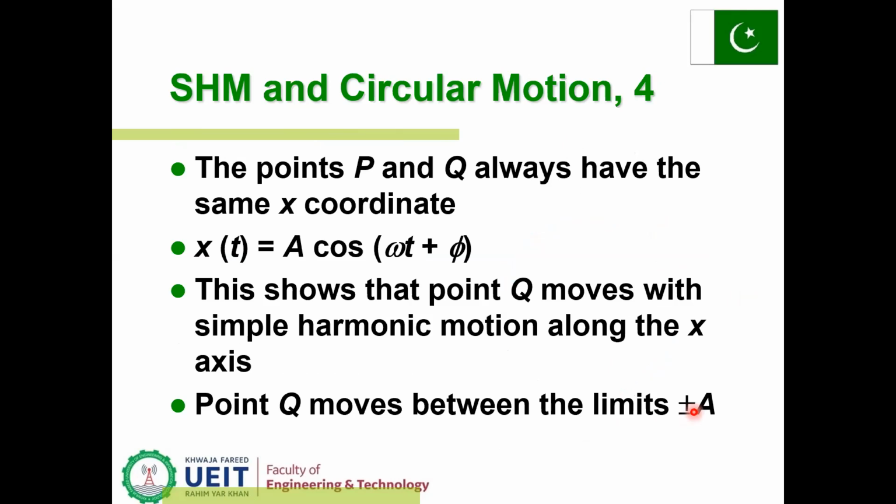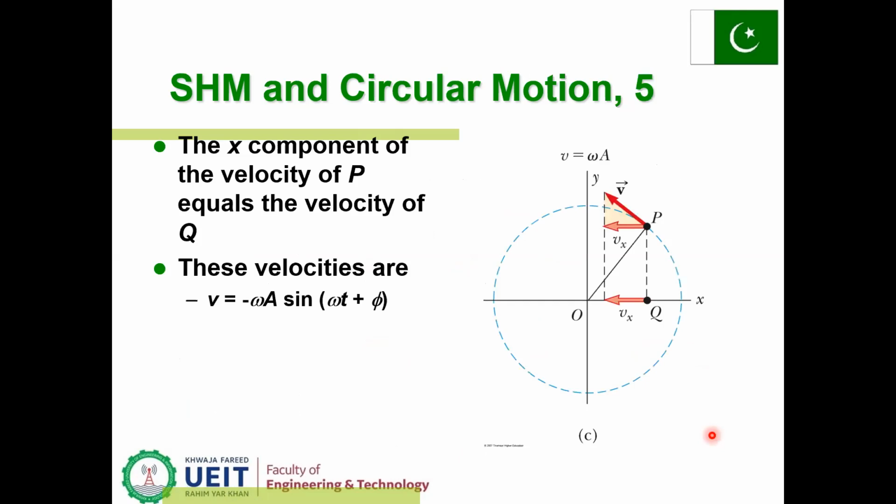Simple harmonic motion and circular motion. The points P and Q always have the same x coordinate. x(t) is equal to A cos(omega t plus phi). This shows that point Q moves with simple harmonic motion along the x-axis. Point Q moves between the limits plus and minus A.